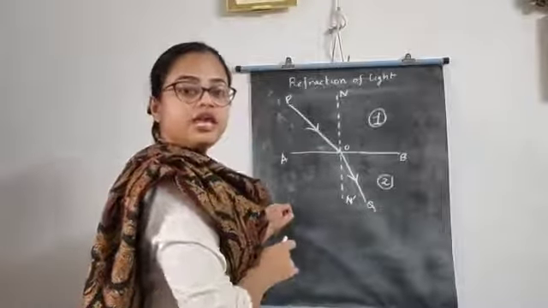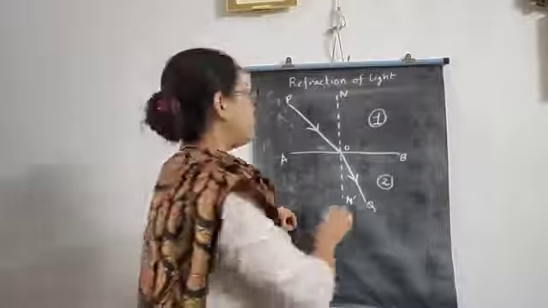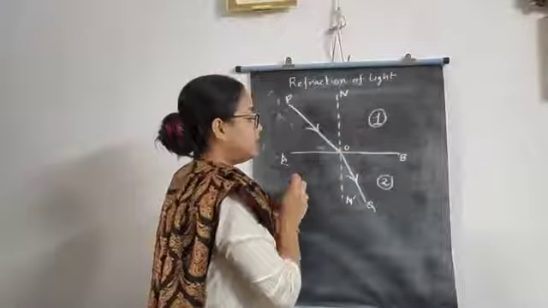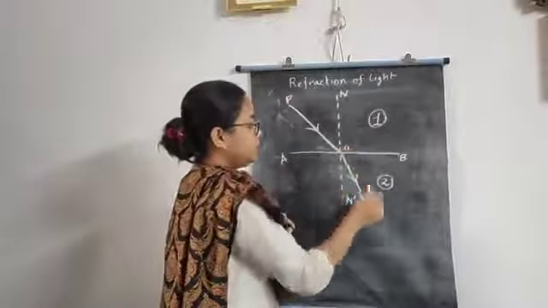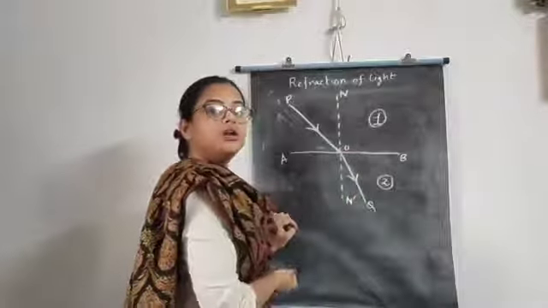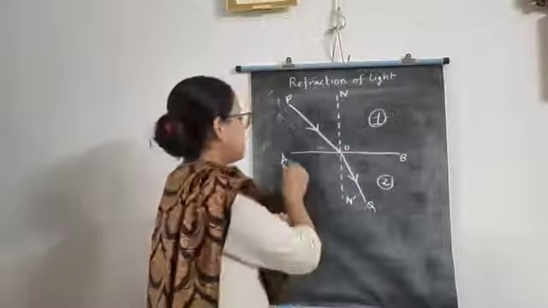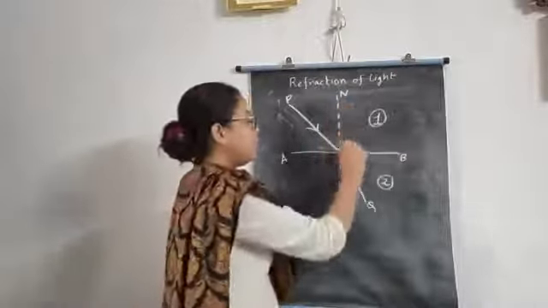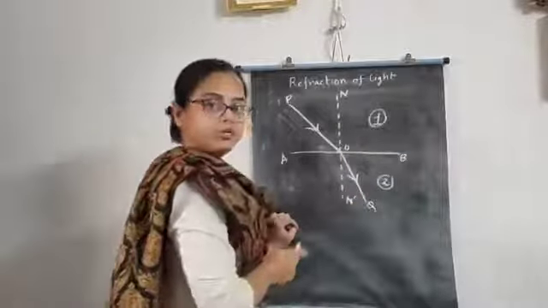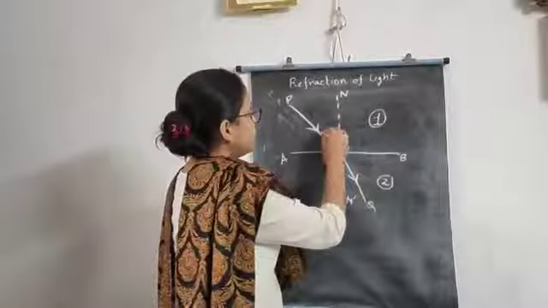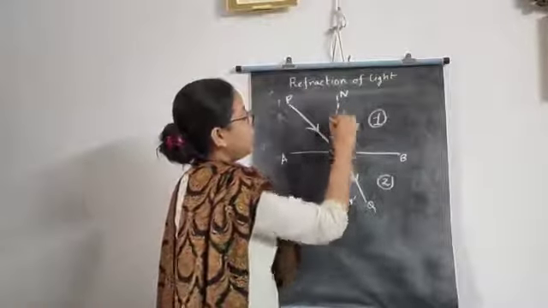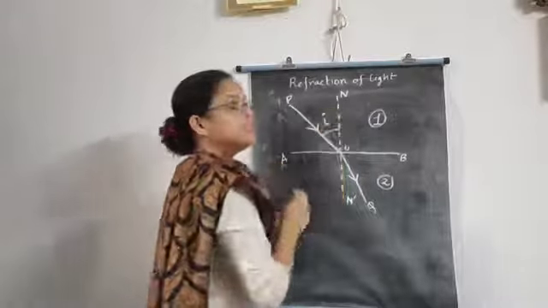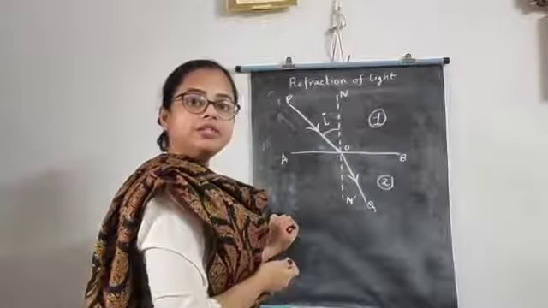Here, the ray in the first medium is called the incident ray, that is PO, and the ray in the second medium, that is OQ, is the refracting ray. AB is the refracting surface and NON' is the normal. Now here PON, let's name it as I. This is the angle of incidence.